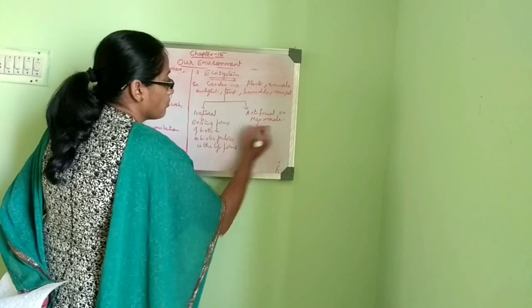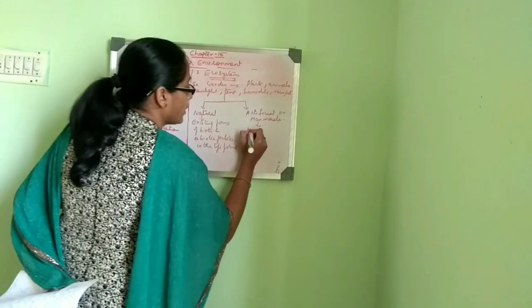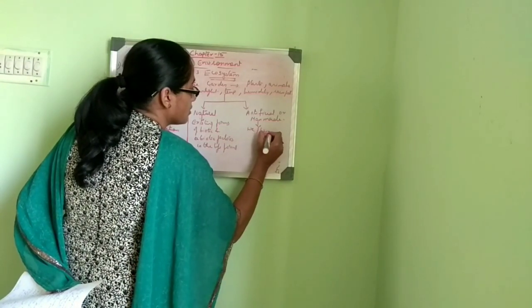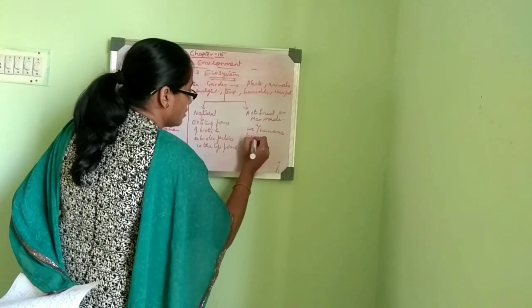So artificial or man-made is one that we humans have created.